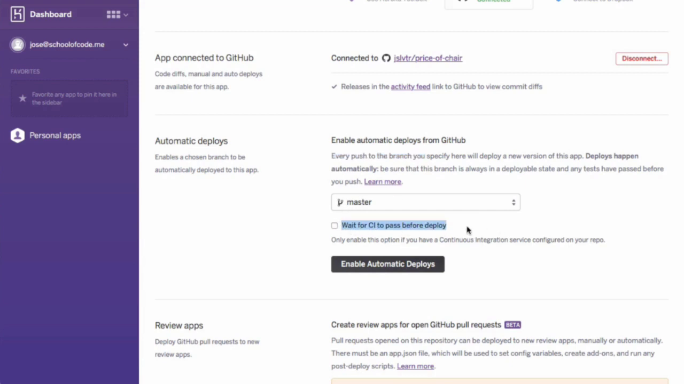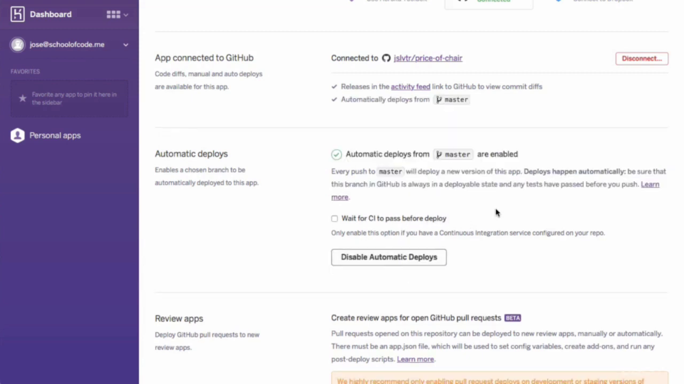So we should enable automatic deploys for the master branch, and you do not want to check this checkbox here, Wait for CI to pass before deploy, because what that'll do is it'll assume that you've got some tests running, which we do not have in this project, but we will in the future. So for now, let's not check that and just enable automatic deploys.